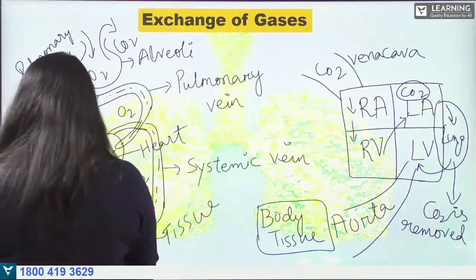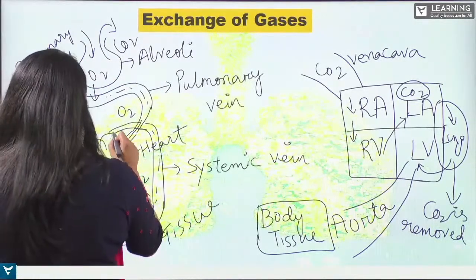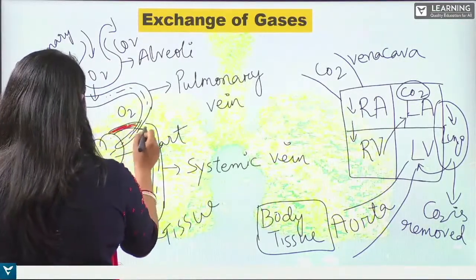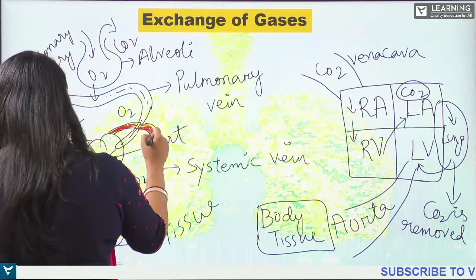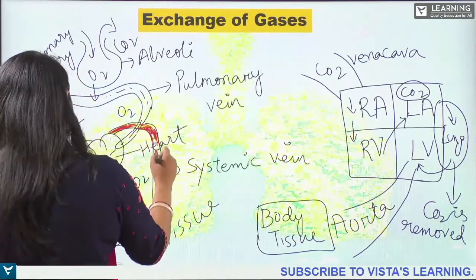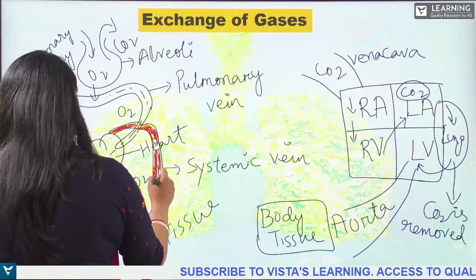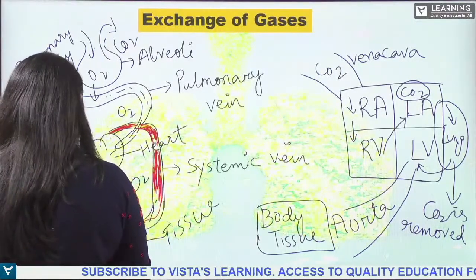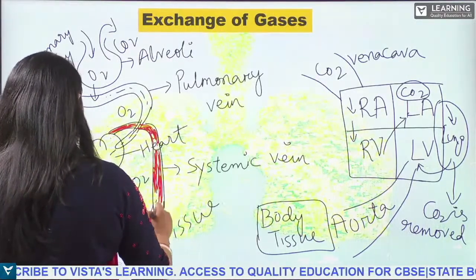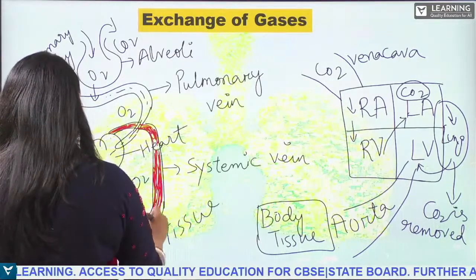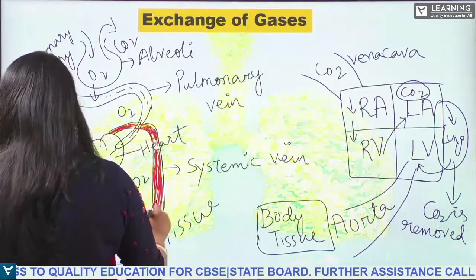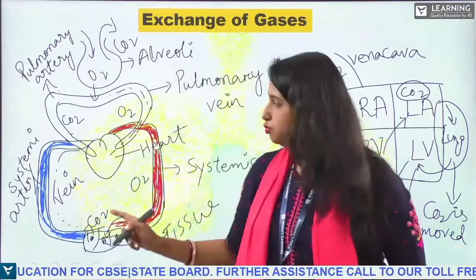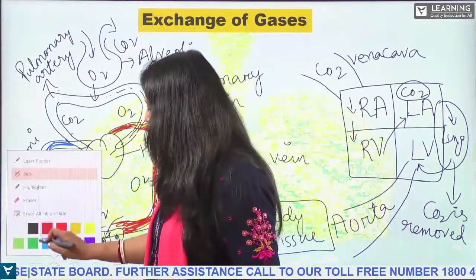And the red one is the oxygen rich blood, which is being carried by the blood vessels to the various body tissues. This is oxygen rich blood, and the blue one is the carbon dioxide rich blood.